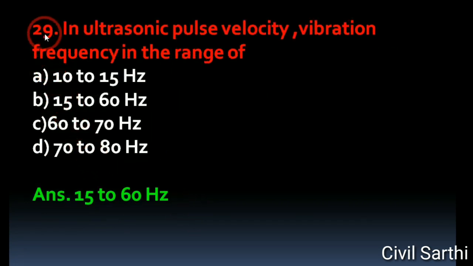Question number 29. In ultrasonic pulse velocity, vibration frequency in the range of option A. 10 to 15 Hz. Option B. 15 to 60 Hz. Option C. 60 to 70 Hz. And option D. 70 to 80 Hz. The right answer is 15 to 60 Hz.